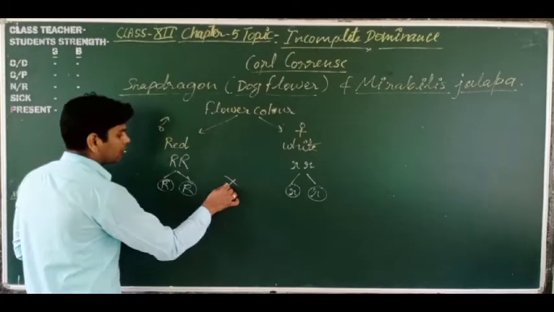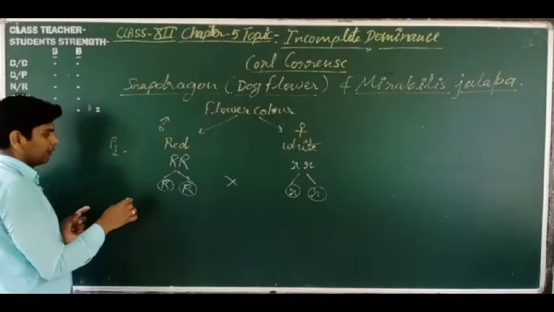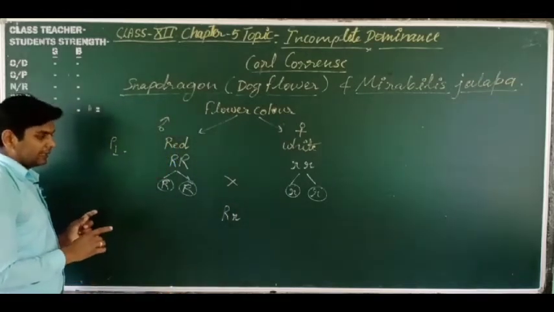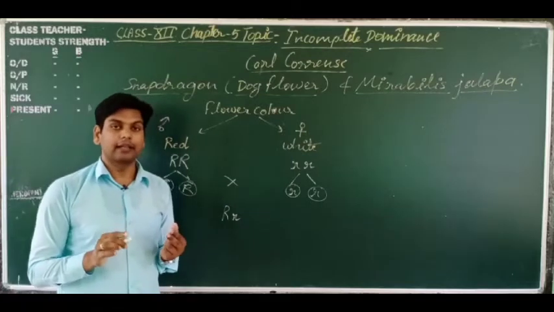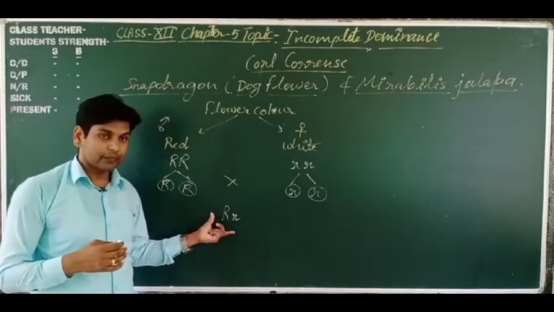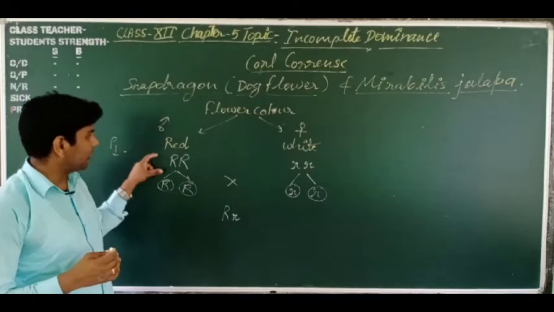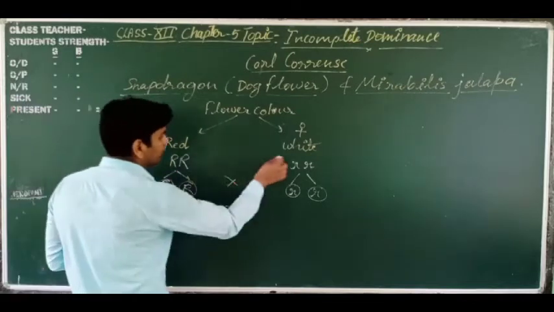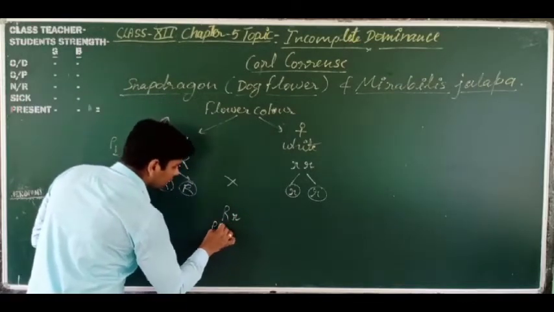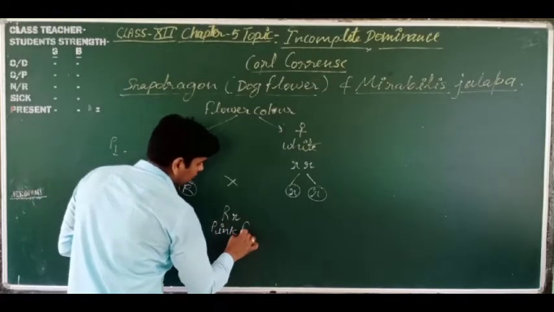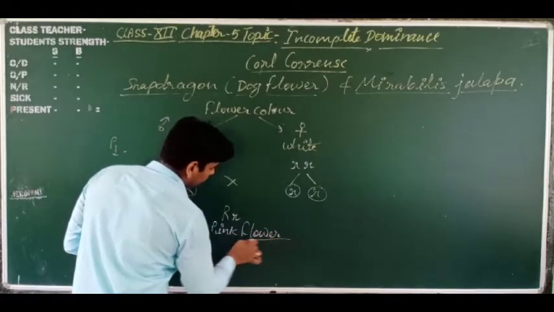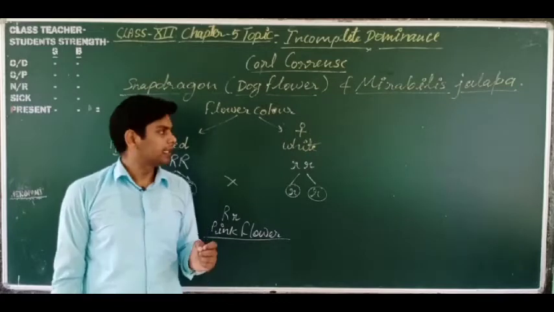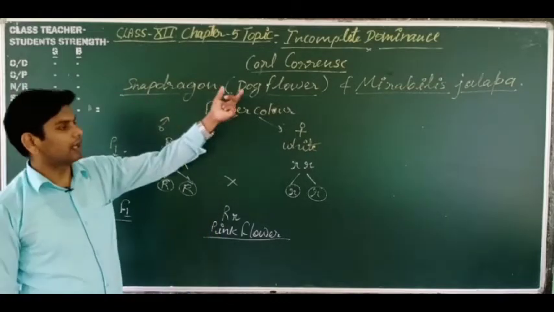If we make the cross, in the F1 generation we will find the allelic combination capital R, small r. So it should be the red one, but here neither red nor white color appears. This is the combination of the two, so pink color flower plants appear in the F1 generation. That is why the law of dominance is not satisfied in snapdragon, or dog flower. Got it?